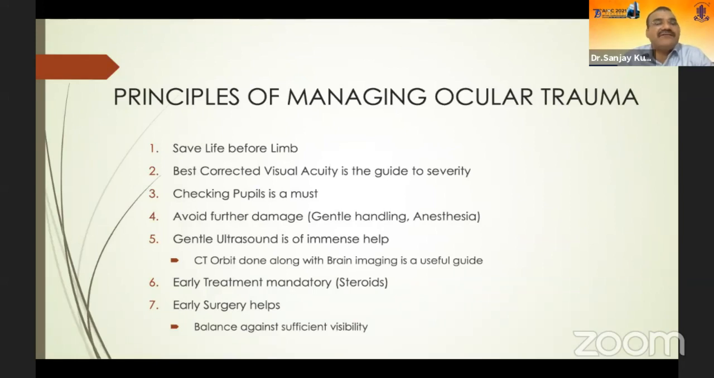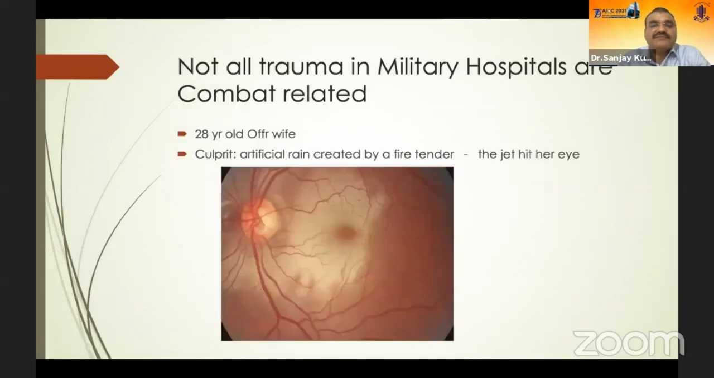The best initial corrected visual acuity is the guide to the severity. Pupil must be checked on arrival. Avoid further damage by using gentle handling or a peribulbar anesthesia, infiltration anesthesia. A gentle ultrasound is of immense help. CT orbit along with brain imaging can give a useful guide to the injury. Early treatment is mandatory, especially we have to start steroids, and early surgery helps to get a better visual outcome.